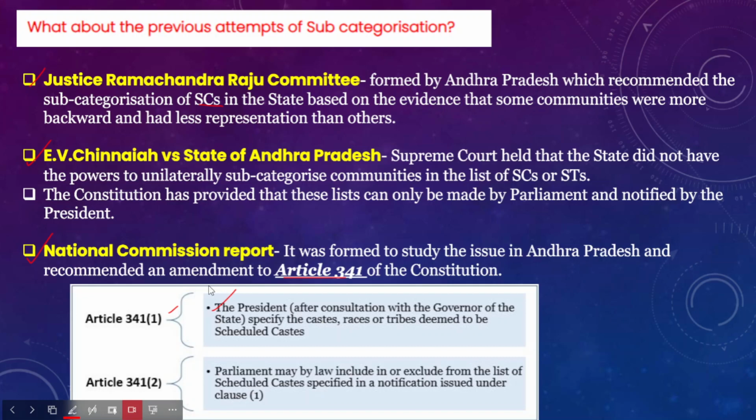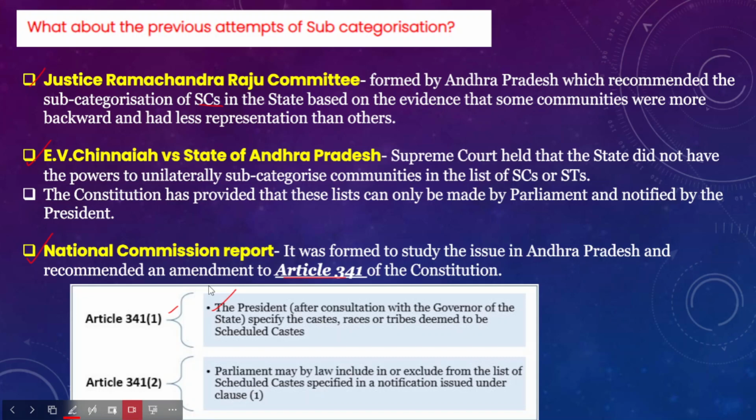For example, the President first specifies certain castes, races or tribes as scheduled castes, and within the list the Parliament may by law include or exclude certain castes, races and tribes. So this is what Article 341 Clause 1 and Clause 2 say.